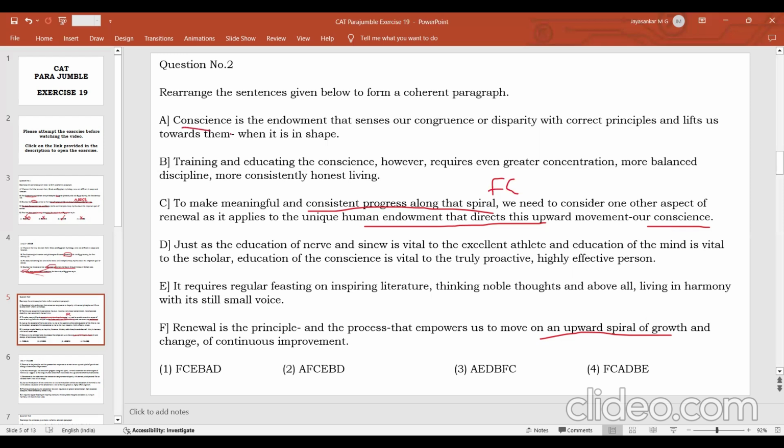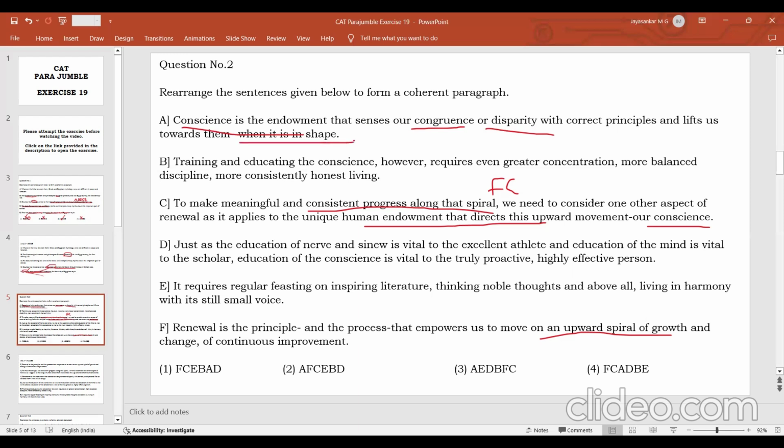So you can see that conscience is that quality that senses our congruence or disparity with correct principles. It means conscience is that particular quality which makes us feel about our harmonious relationship with some principles or ideals, or our disparity with certain principles or ideas. Our character might have some things in common with certain ideals, or we might not have these ideals. So our senses will tell us whether we have that harmonious relationship with certain principles, and lift us towards them.